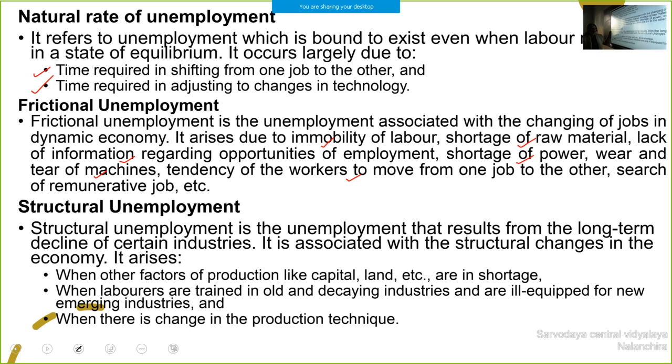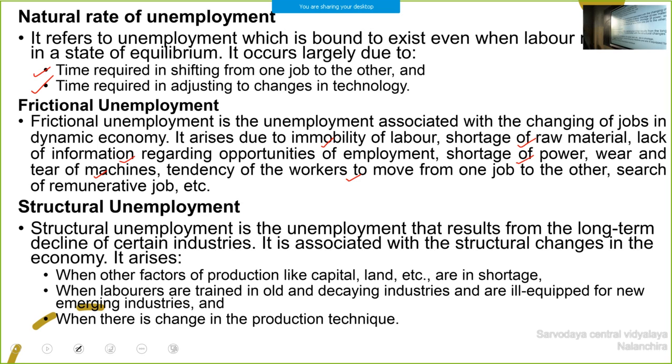Okay, you are noting. It is associated with the structural changes in the economy. Structural unemployment can happen when other factors of production like capital and land are in shortage. When laborers are trained in old and decaying industries, they are ill-equipped for emerging industries. The best example we can take is the newspaper industry. When there is a change in the production technique, at that time also unemployment can happen.